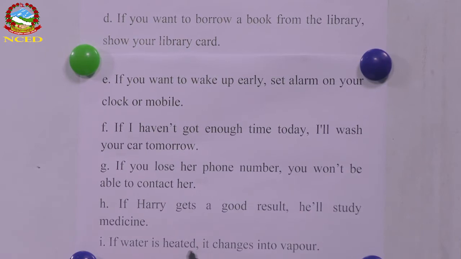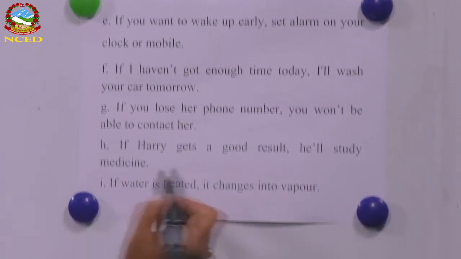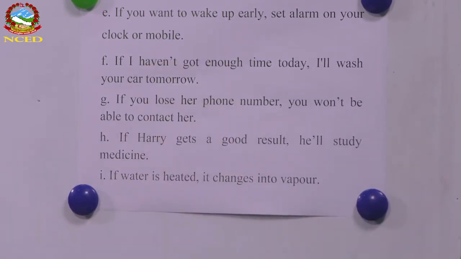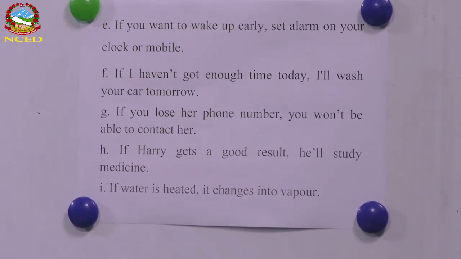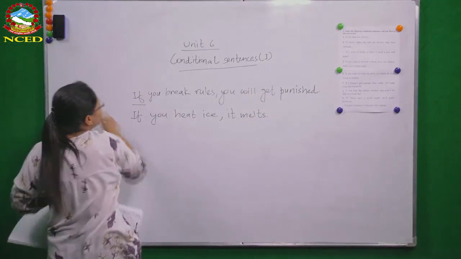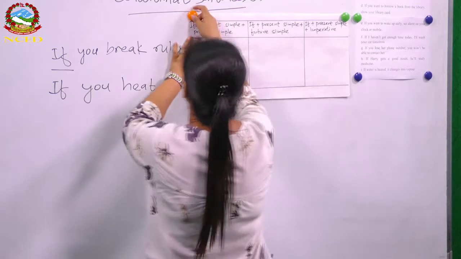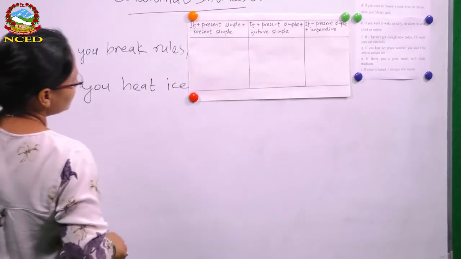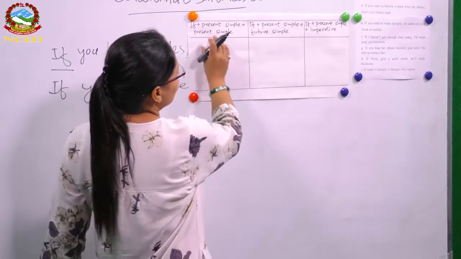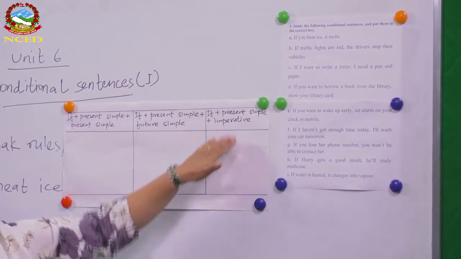If water is heated, it changes into vapor. So water doesn't change into vapor as such. It has to be heated for it to change into vapor, okay? So these are the examples in your book. Now what we have to do based on these examples is, if you look below the sentences, there is a chart like this. Can you see it? There is a chart and it shows that in these examples, there are 3 types of sentences.